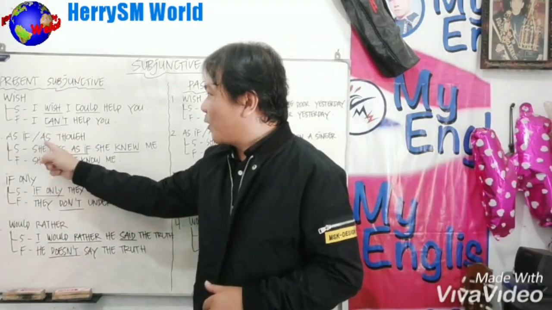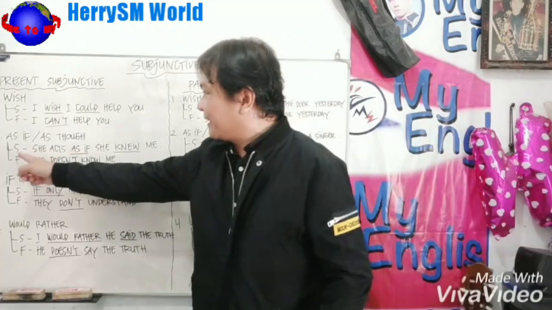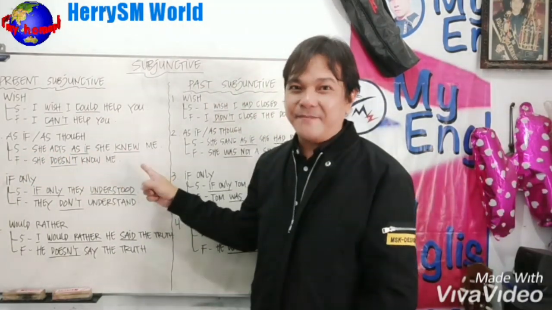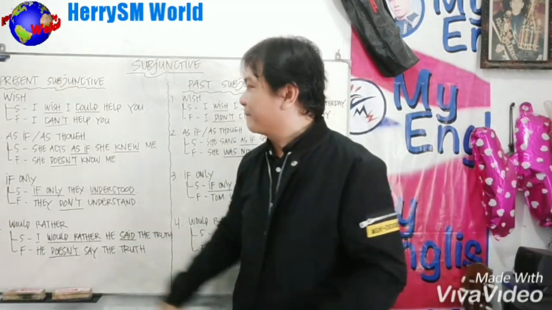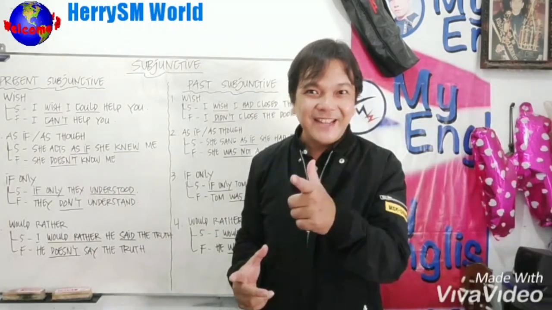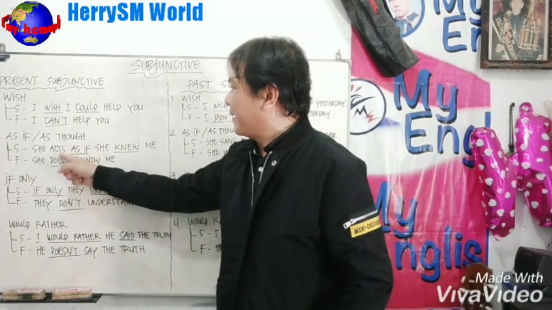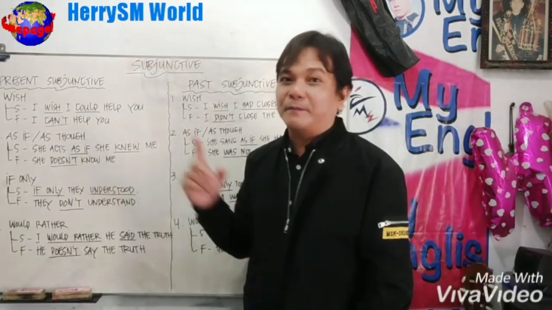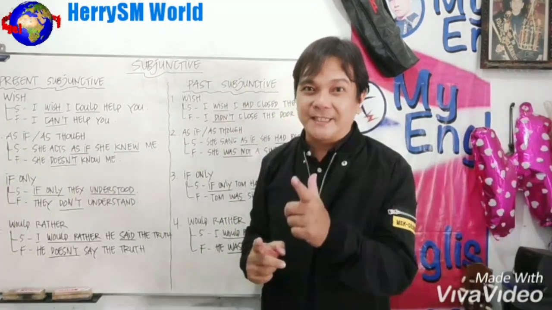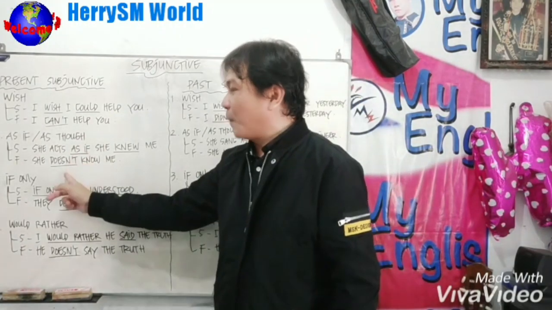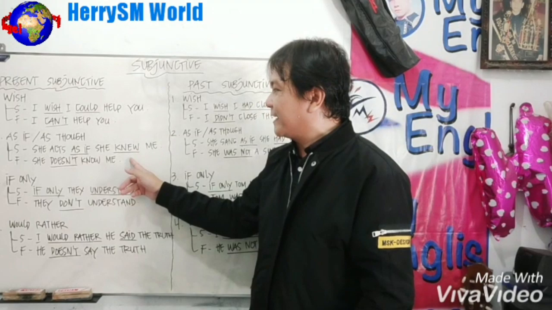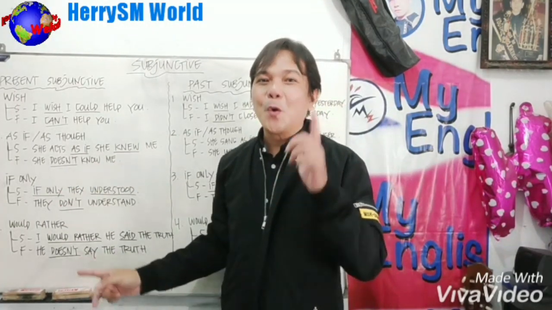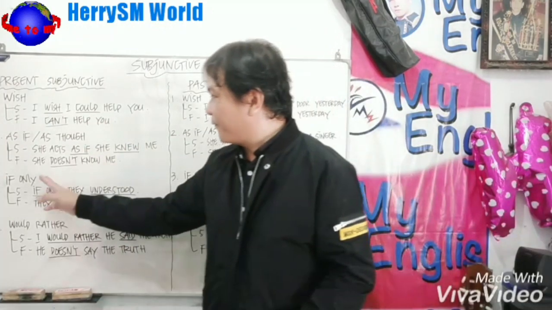This is the as if or as though. For the subjunctive: she acts as if she knew me. So talking about the sentence here, of course, this is the contrary, meaning that she doesn't know me. Got it? Don't forget that the verb here, knew, is verb 2, because this is the present subjunctive, and the fact is using verb 1. Or in the contrary, if this is the positive sentence, the fact is the negative sentence. Or on the other hand, if this is the negative sentence, the fact is the positive sentence. Got it?